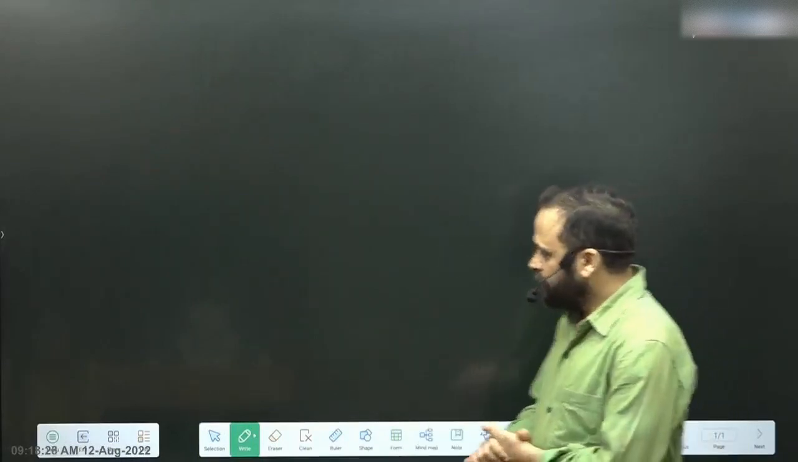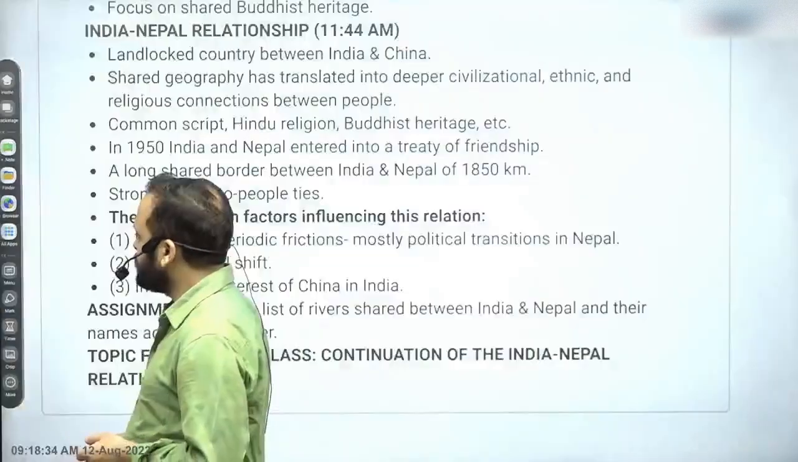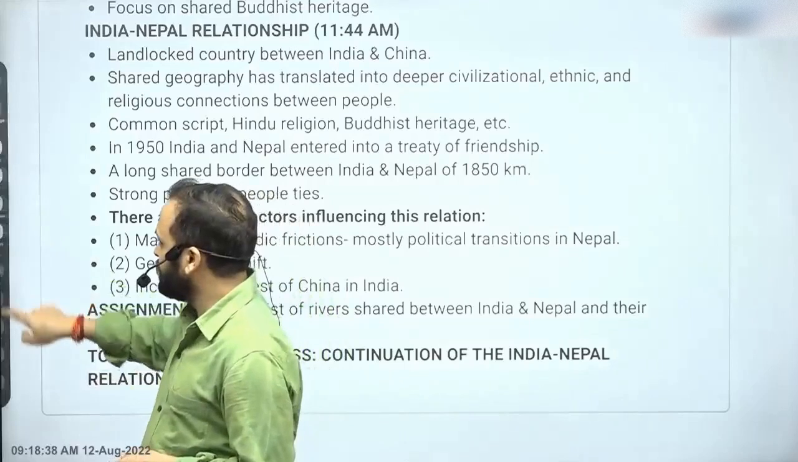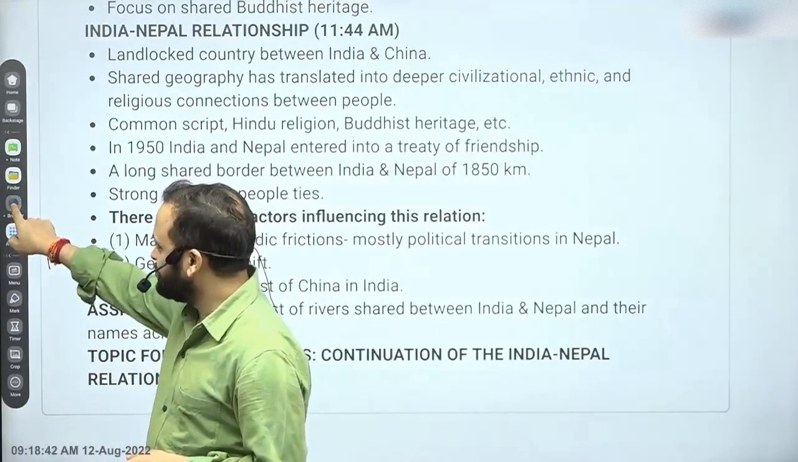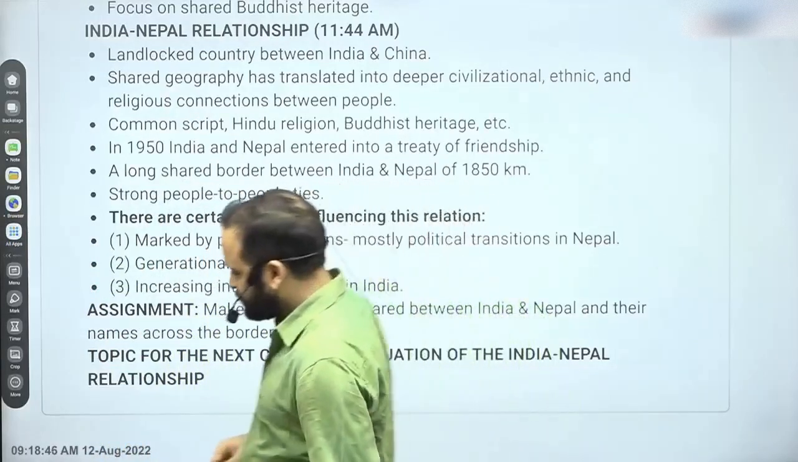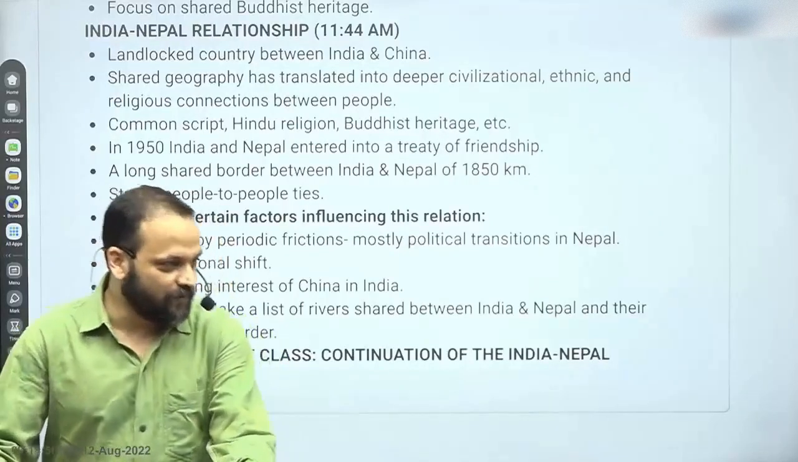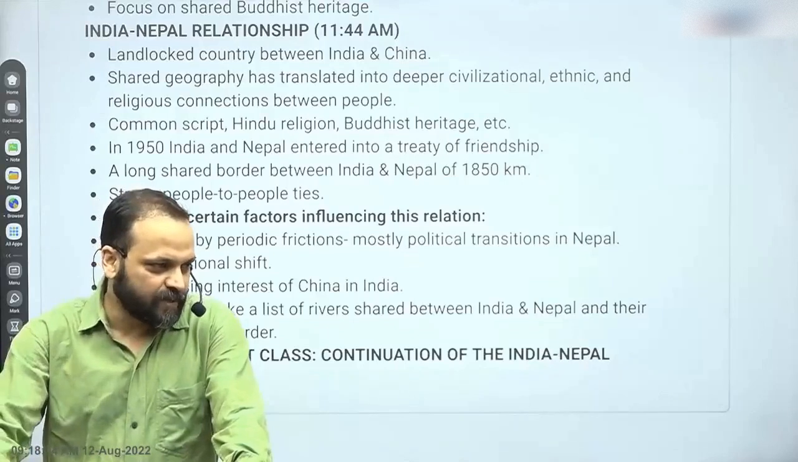Now, when we are talking about India-Nepal relations, let's simply try and start with a map of India and Nepal, if possible. Let me see whether my technology proficiency allows me to do that. Hopefully it opens up. If it doesn't open up, someone will come. All right, so we'll see a map of Nepal. Let's start by looking at different aspects of this relationship.